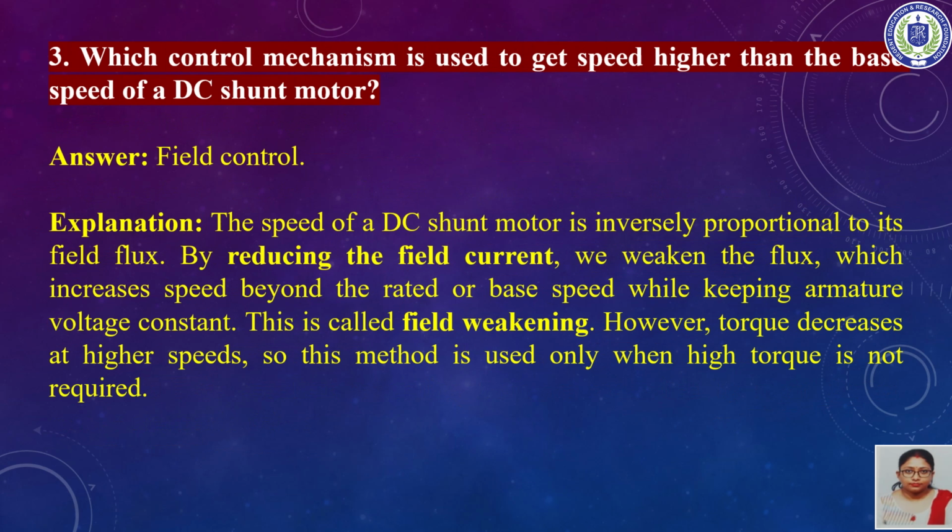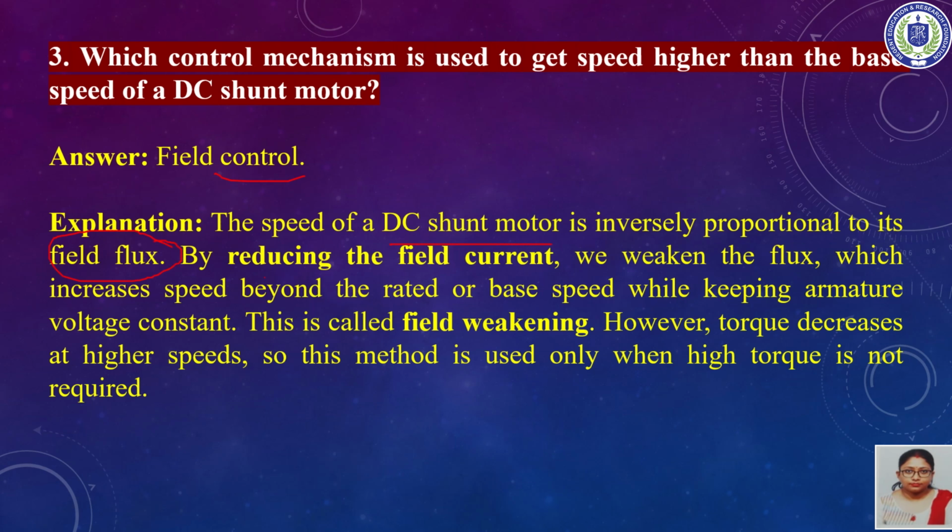The next question is, which control mechanism is used to get speed higher than the base speed of a DC shunt motor? The answer is field control. Why field control? In case of a DC shunt motor, the speed is inversely proportional to its field flux.